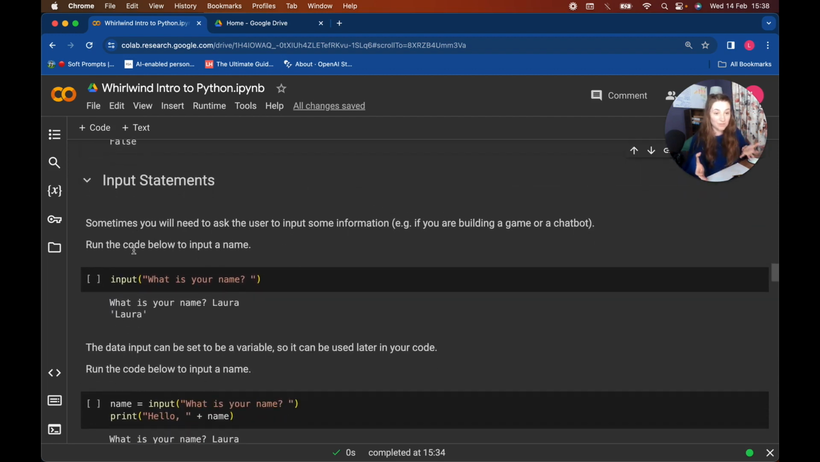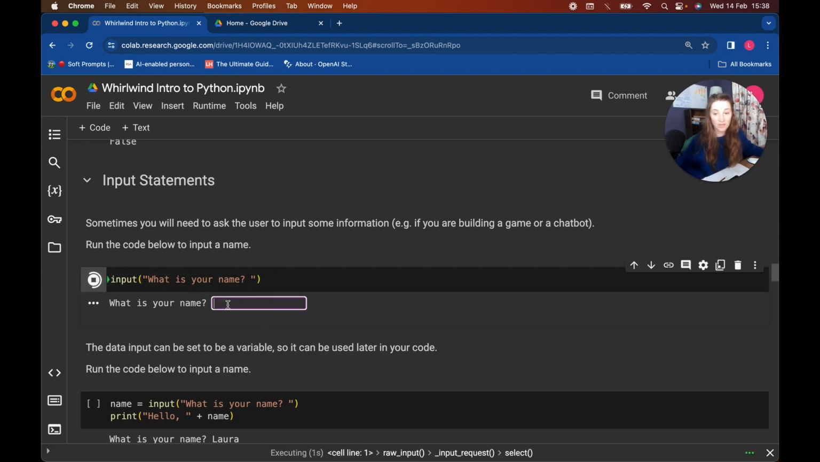So I think input statements are really cool. They're quite interesting if you're building a game or a chatbot or trying to get a user to do something. And it does what it says in the tin. It asks the user for some input. So again, we can just use input brackets and then a string if we want to. So if I run this and I say, what's your name? Then I can type in Laura, because that is my name, and it'll output the answer of Laura.